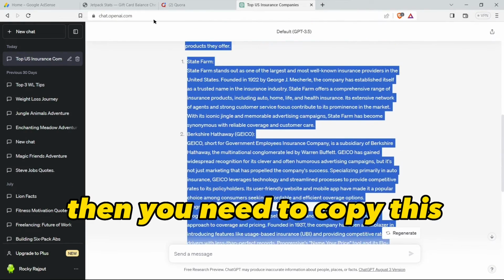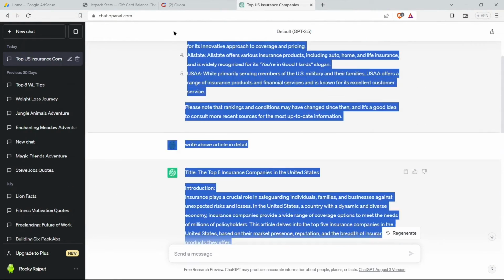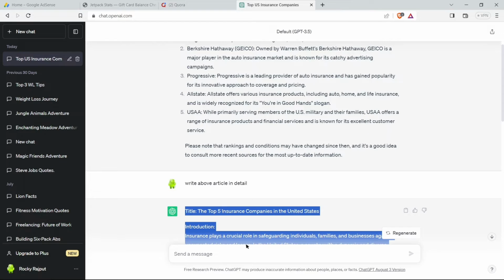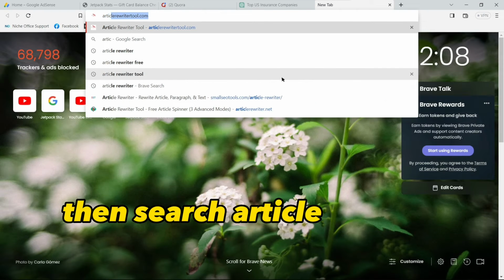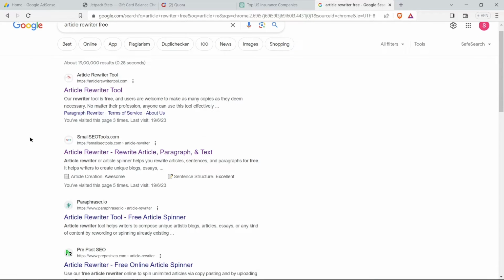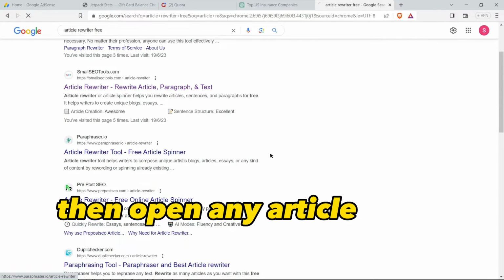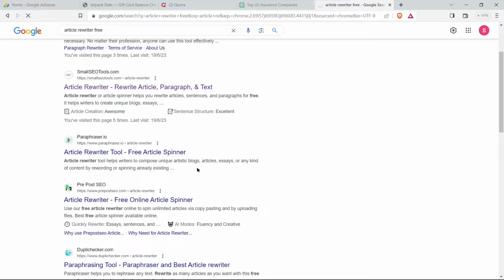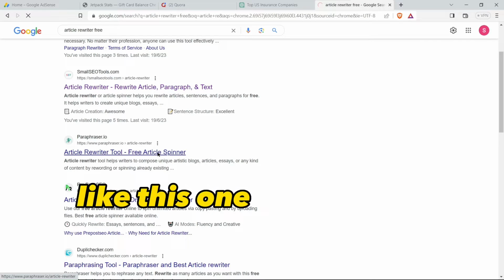Then you need to copy this. Then search article rewriter free. Then open any article rewriter like this one.